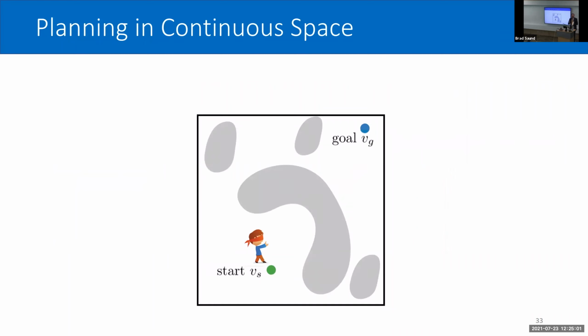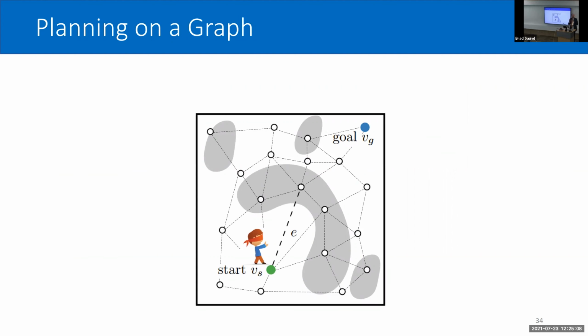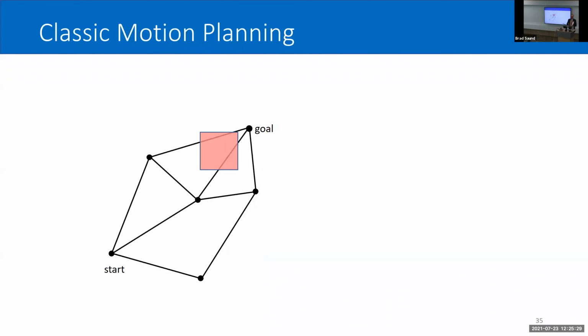We have a start and a goal, and we're trying to find a path through this space to reach the goal. I'm going to impose a roadmap. Basically, I'm going to restrict the robot motions to only be on this graph. Now, this is a restriction that in some ways limits the robot motion, but we can generally still find good paths. And it makes the problem analysis much easier and allows us to apply many different sets of methods.